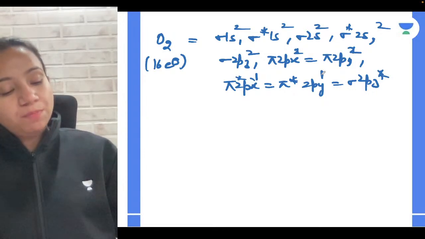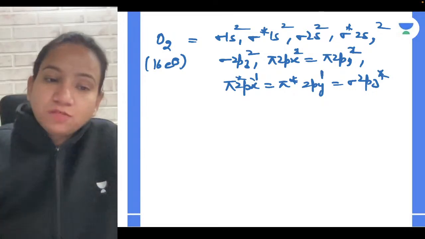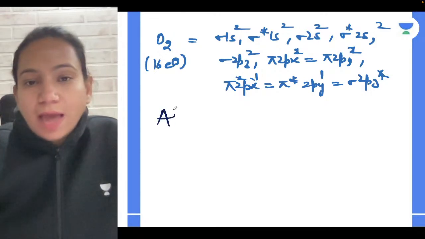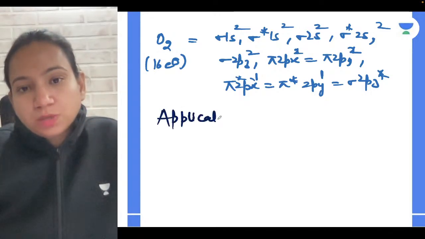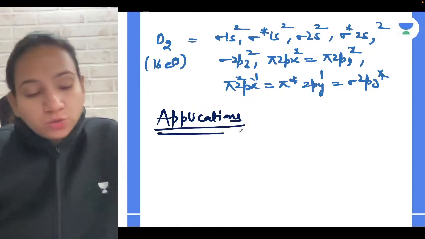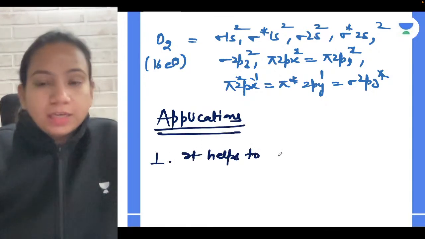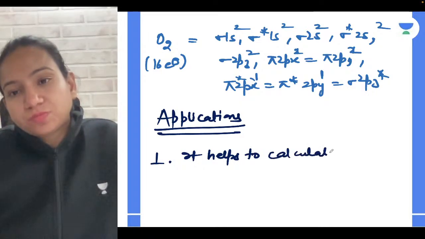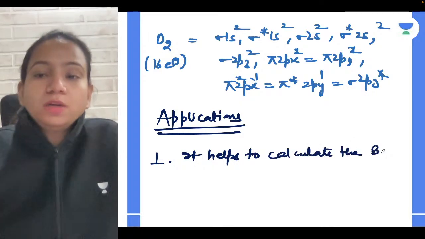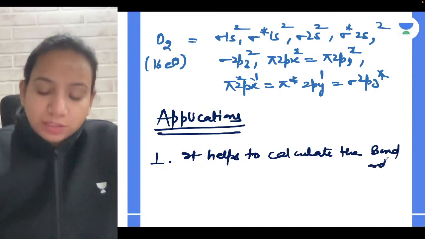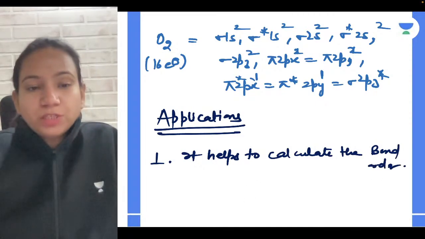So what is the benefit of writing this configuration, guys? Let me tell you some really important applications for it. One application is that it helps to calculate the bond order, meaning how many bonds there are between two atoms.